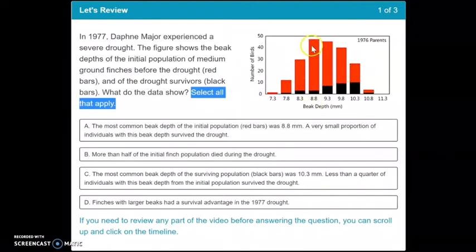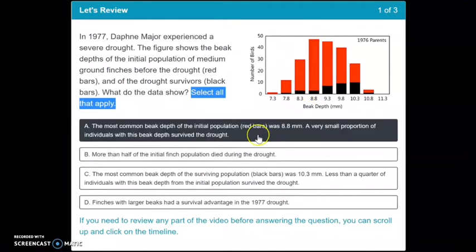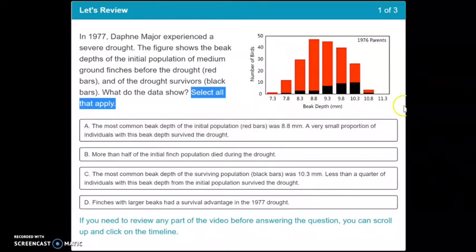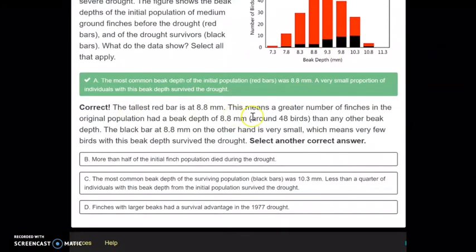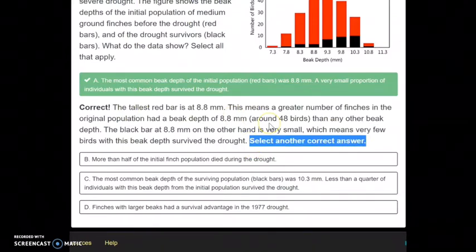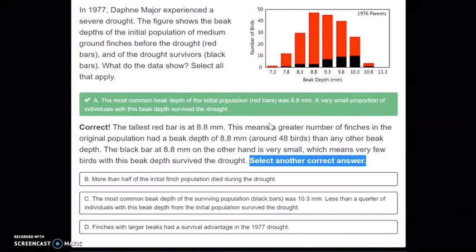So the first answer choice, the most common beak depth of the initial population in red was 8.8. You can see that this one right here does go all the way up to 8.8. That is the most common. So we know that one is correct. The black bar in there shows that very little of those initial population actually survived. This answer does tell us to select another answer, so we're going to look back at the chart and check the next answer.